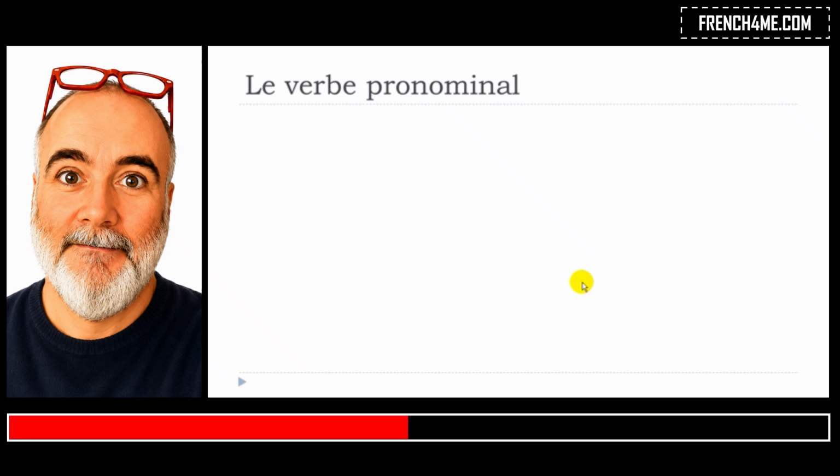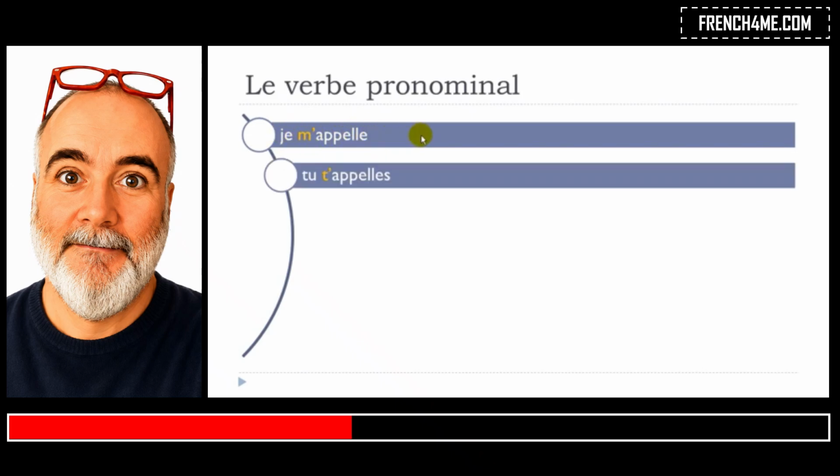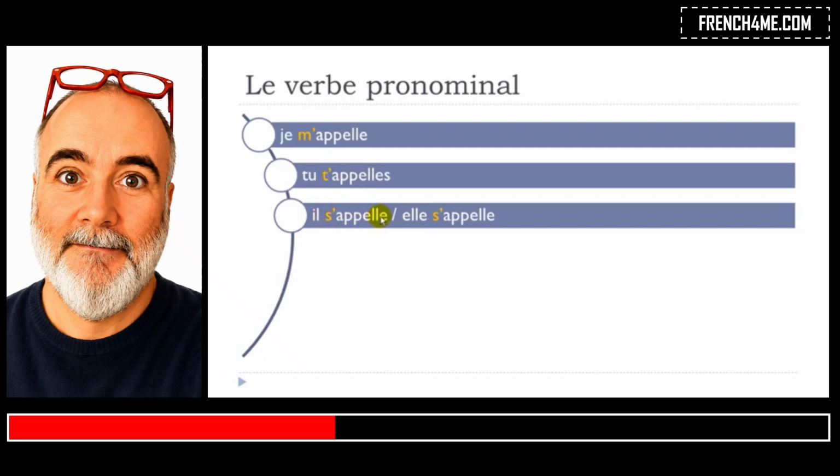Okay, so let's see how we will conjugate this verb. Je m'appelle. So same thing here, the e that we had previously disappeared. So remember that's normally the verb that you use when you introduce yourself, like I call myself, so my name is, of course, but then in French it's like I call myself, okay? Je m'appelle. Tu t'appelles. Il s'appelle. Elle s'appelle.